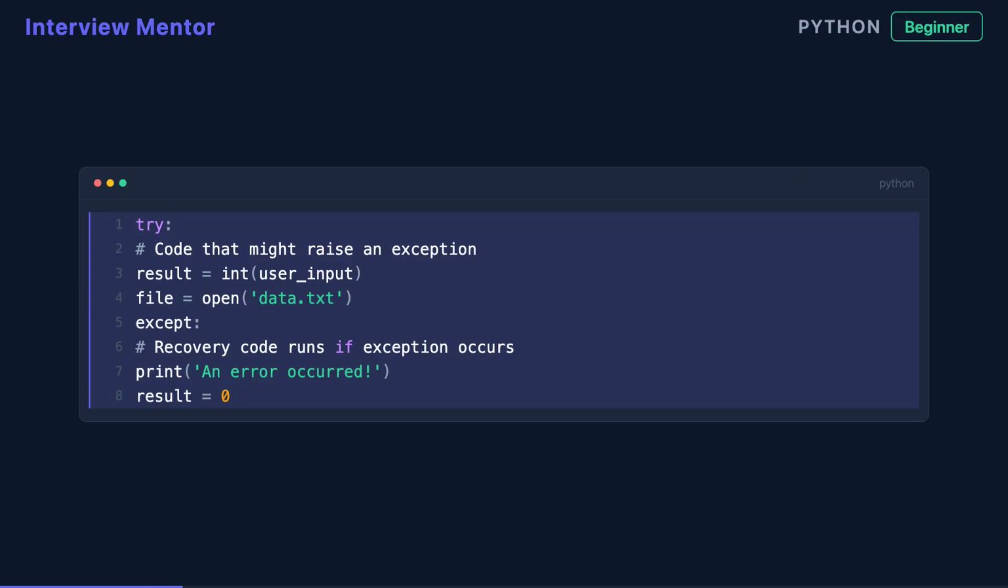The try block contains code that might raise an exception, like opening a file or converting user input. If an exception occurs, Python immediately jumps to the except block, which contains your recovery code. This lets you handle errors gracefully instead of letting your program terminate. Think of it as a safety net that catches problems before they become fatal.